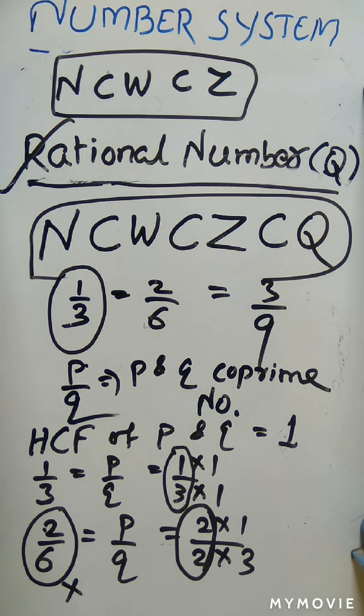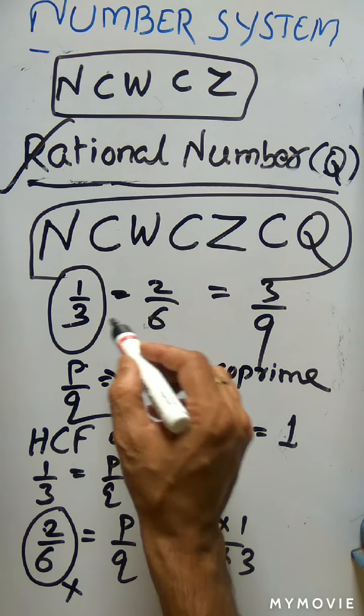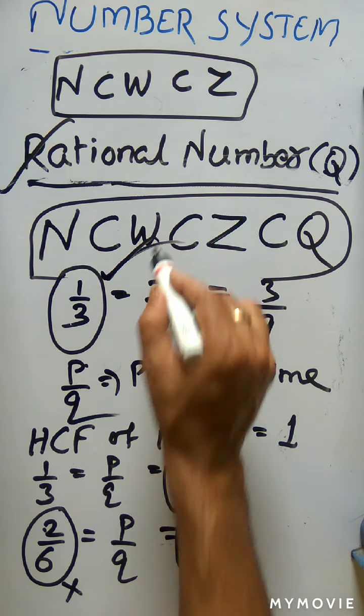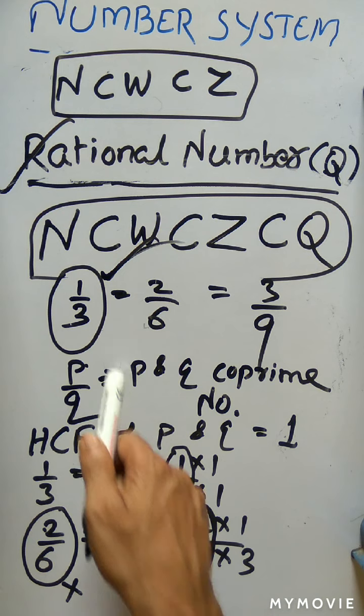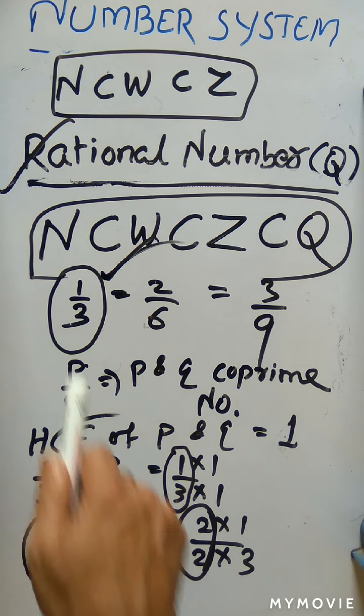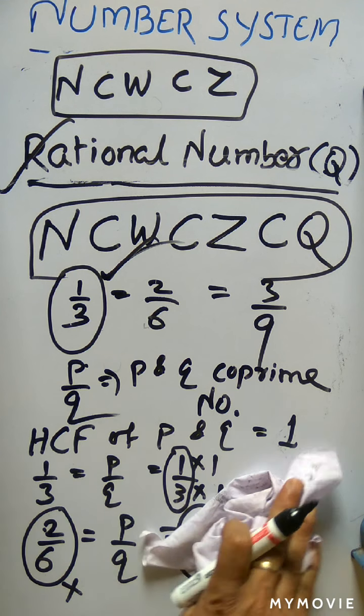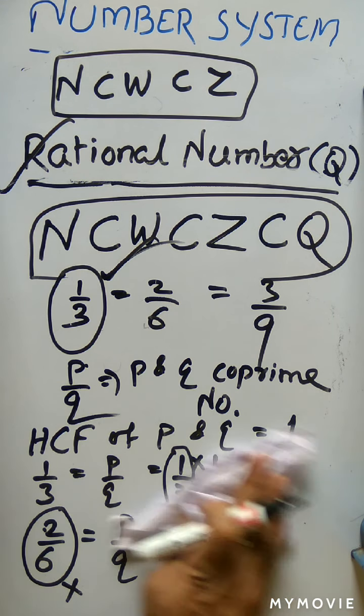So a co-prime number is that where there is no common factor other than 1. So out of 1 by 3, 2 by 6 and 3 by 9, which is the rational number? 1 by 3. Though they are equivalent, though they are the same, we always take the rational number whose numerator and denominator are which numbers? Co-prime numbers. So co-prime means that has no common factor other than 1.